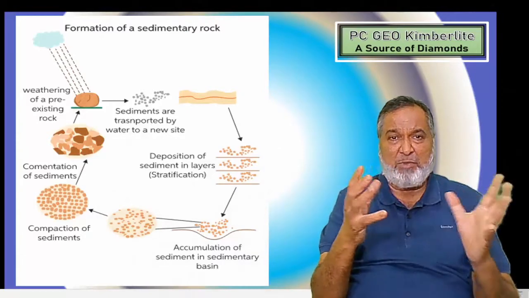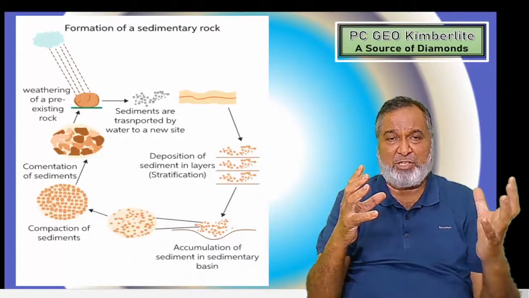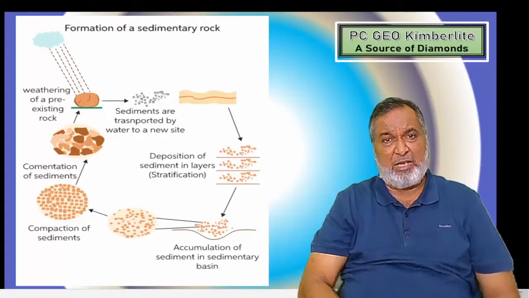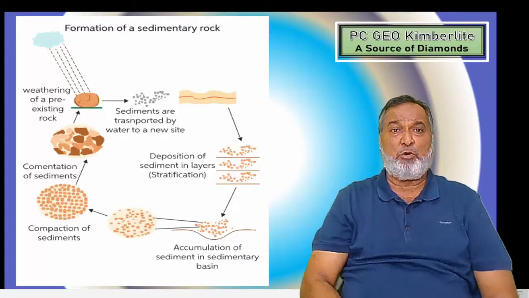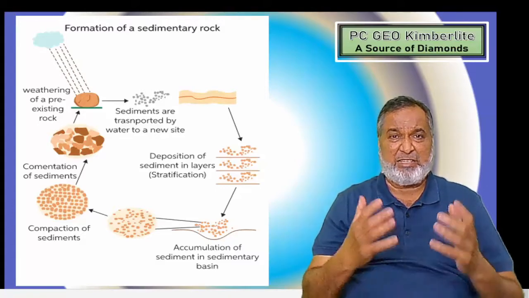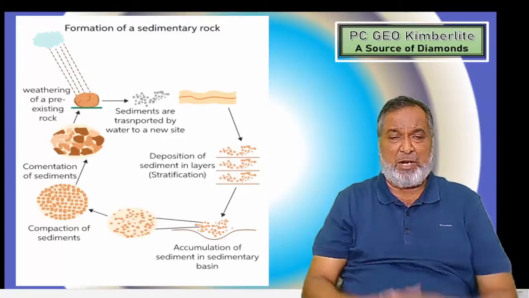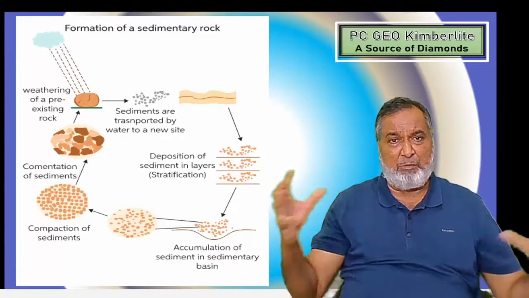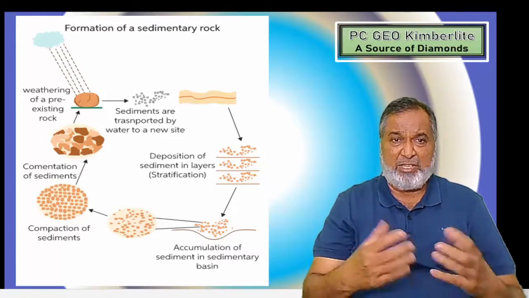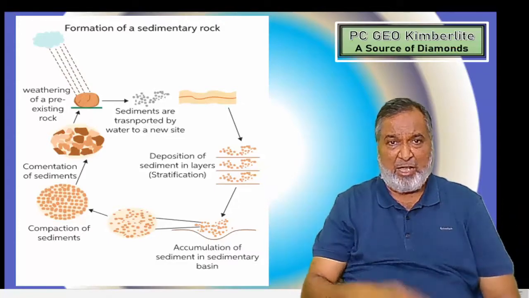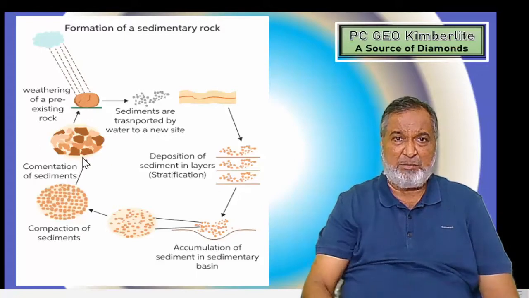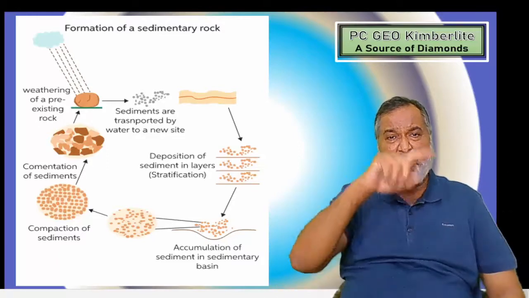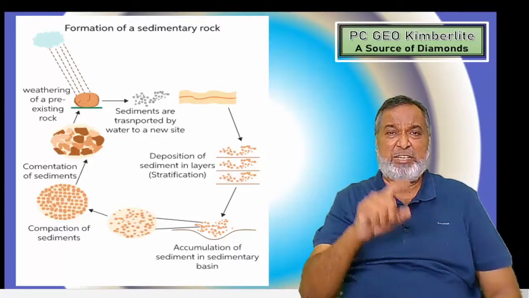Now whatever the broken material, whatever the primary rocks are there, the igneous rock which has been broken down, where crystals and minerals are there: if a mineral is broken into pieces, we don't call it a mineral, we call it a grain, sediment, particle. Once these sediment particles have been transported and deposited, and at the time of deposition water is evaporated, they are cemented with the cementing material, and due to this compaction takes place. This compaction is led by the cementing material, and ultimately we get the complete secondary rock, that is the sedimentary rock, and all these processes take place in the normal environment.